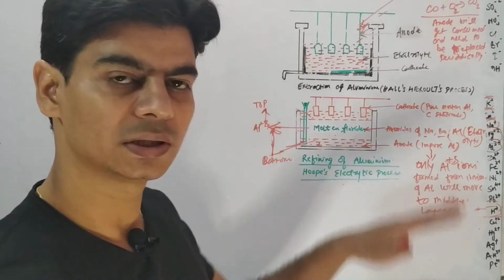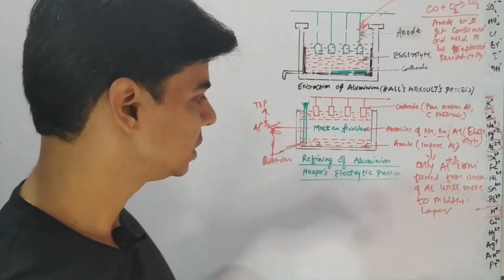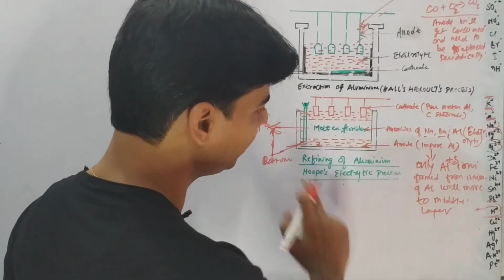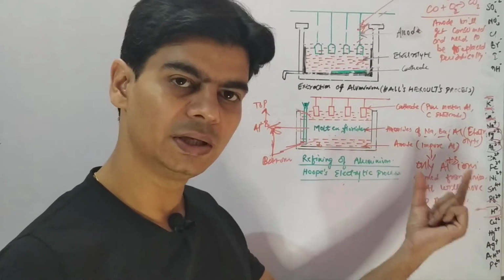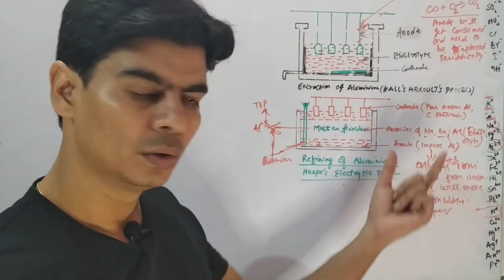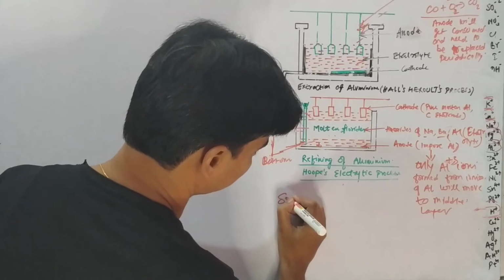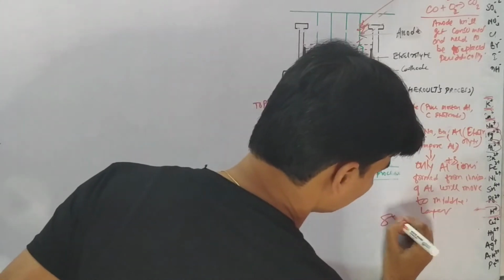So slowly, as the electrolytic reaction continues, the entire aluminium in the form of aluminium ions will move to the middle layer, right? So write it over.